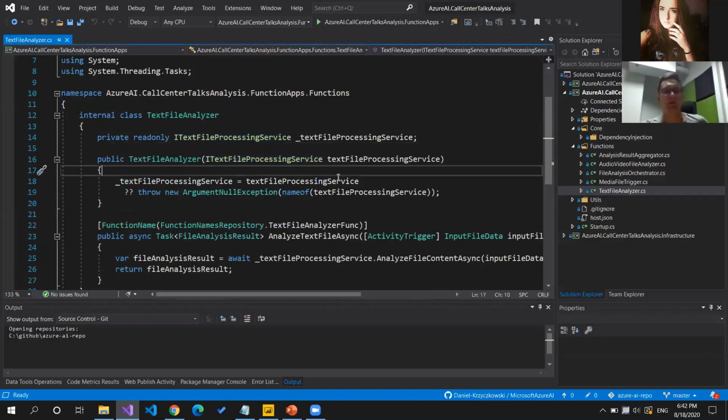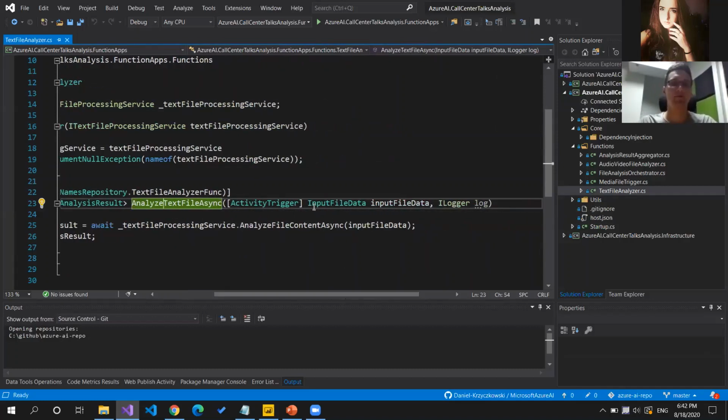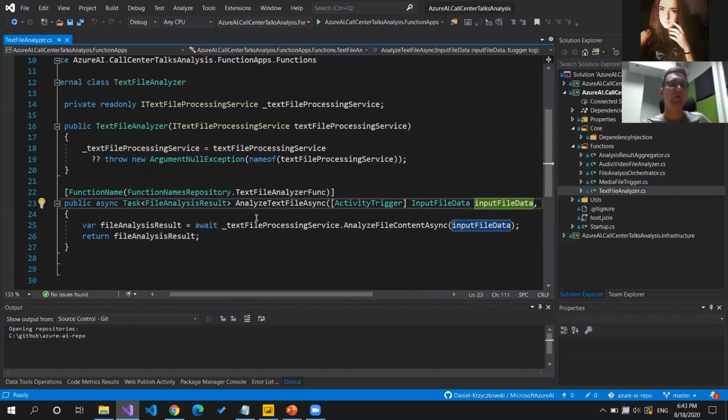In this text file async method, we will notice that this function is triggered with this input data that we created as a parameter in a previous function I showed you. So in this file analysis orchestrator, and once we have this input file data, what we can do is call the text file processing service AnalyzeFileContentAsync method with this input data.